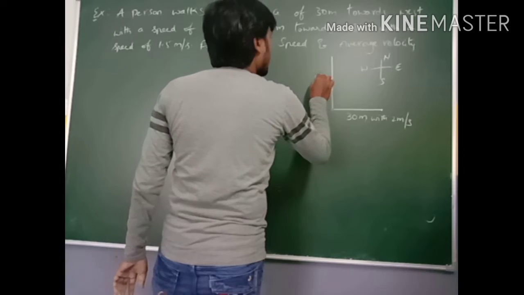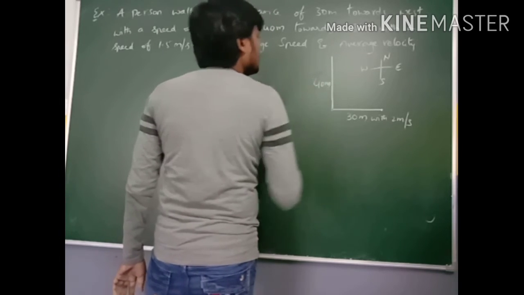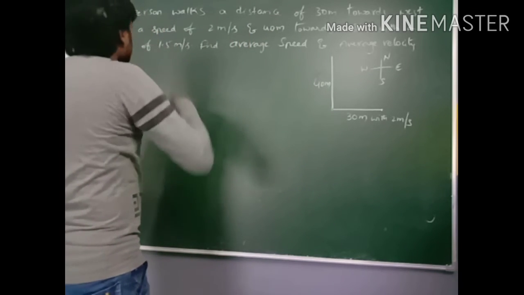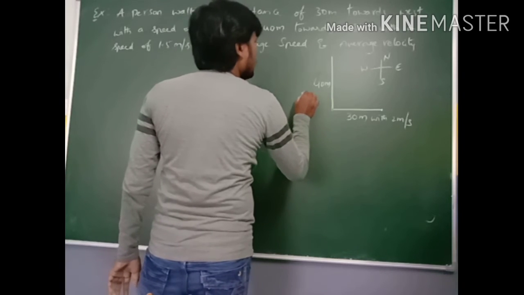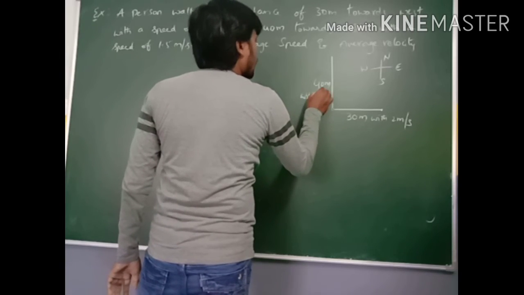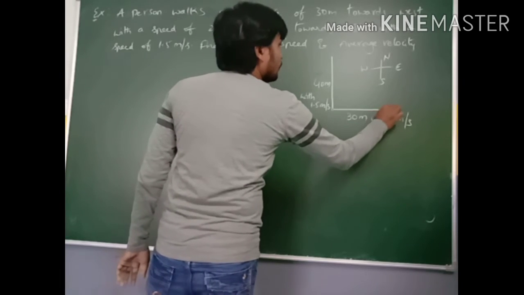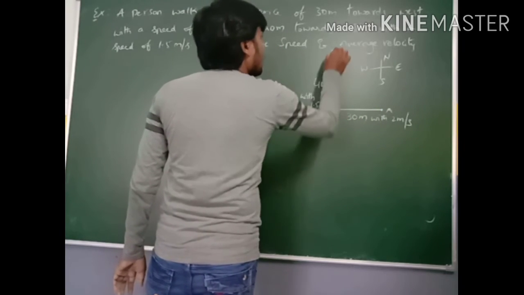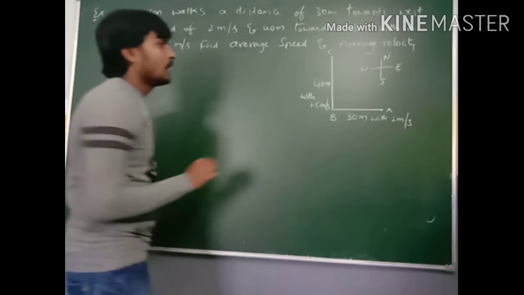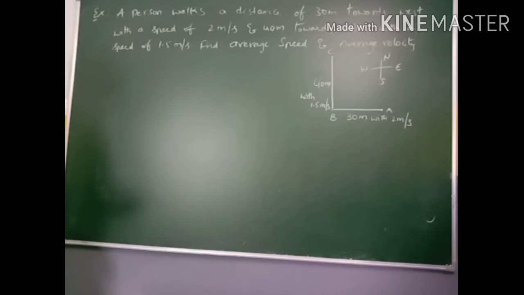What is the distance he travels? Displacement he travels 40 meters with a speed of 1.5 meters per second. So A, B, and mark it as C. It is the distance traveled with the speed.